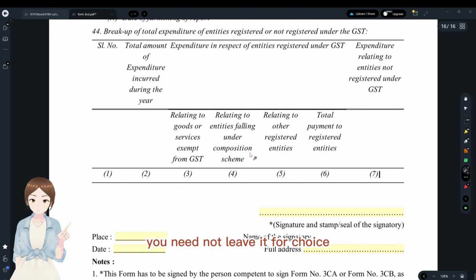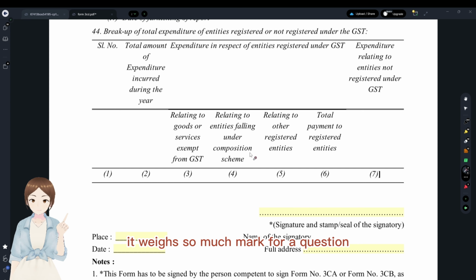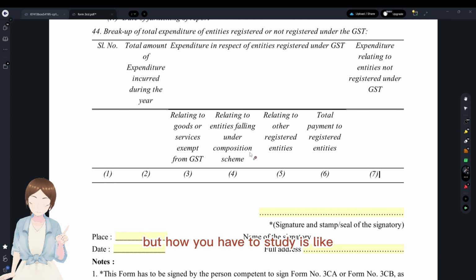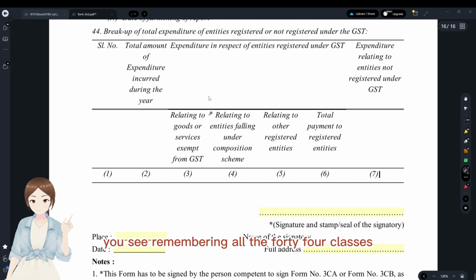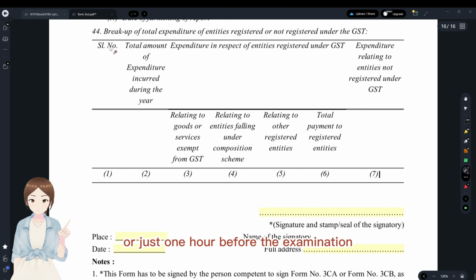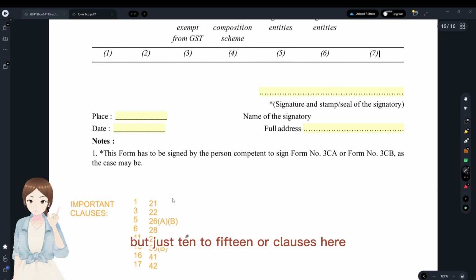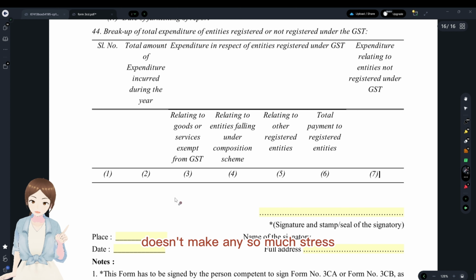You need not leave it as a choice because even a 1 mark question wins so much for a question paper. It's important because it carries some marks. But how you have to study is about what to leave and what to study. Remembering all these 44 clauses just 1 hour before the examination could leave you with a lot of stress for just 4 marks. But just 10 to 15 clauses doesn't cause so much stress.